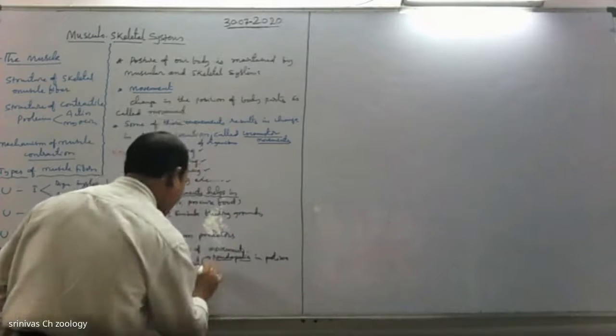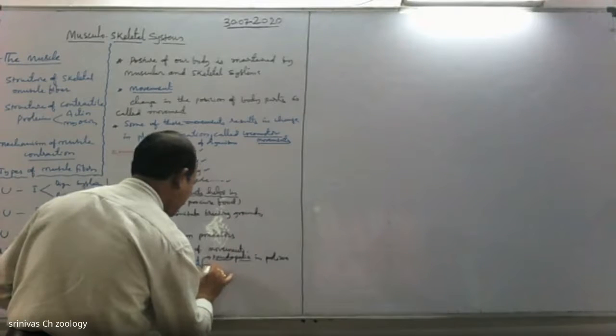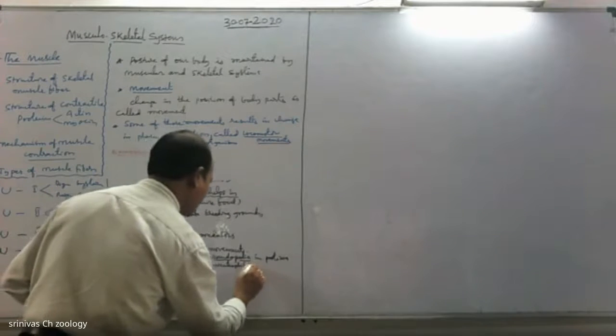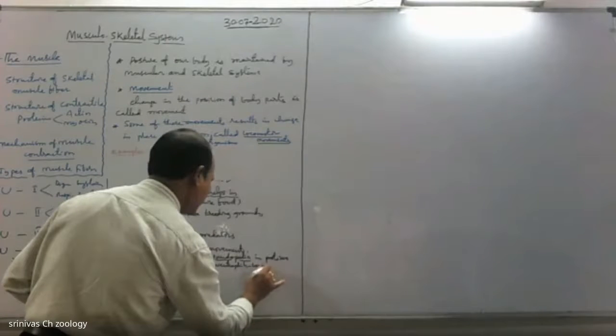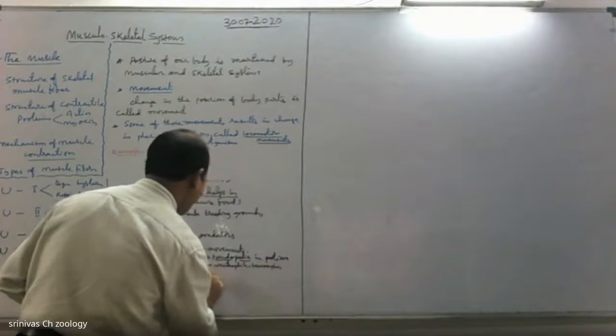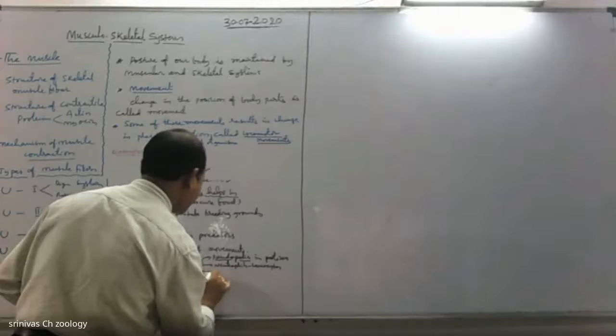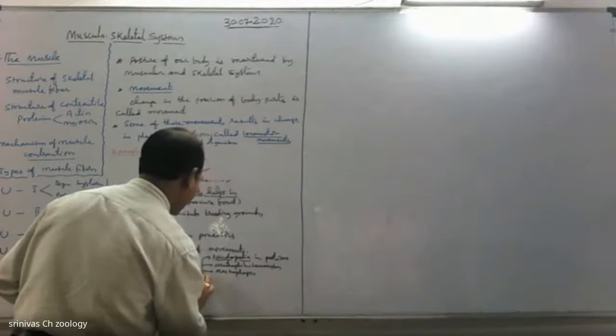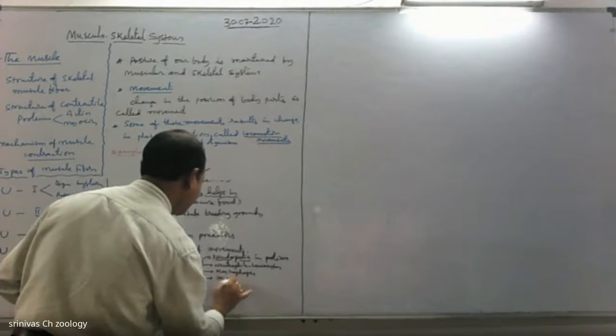Next, other cells such as neutrophils, especially leukocytes, macrophages, and microfilaments.